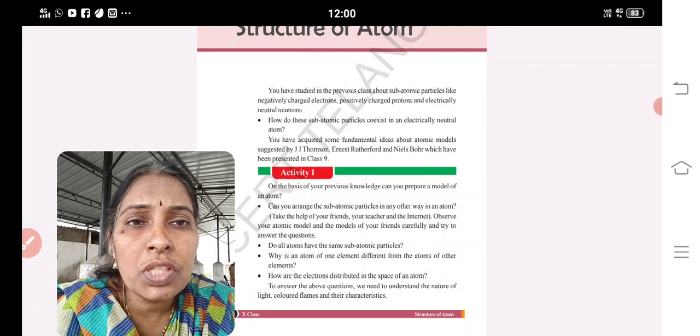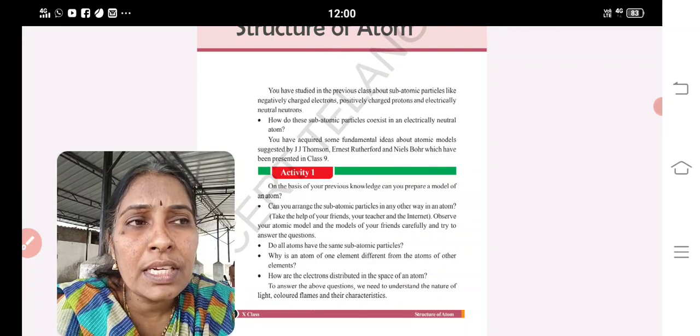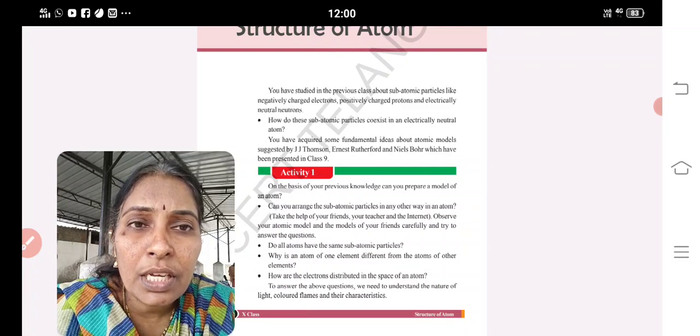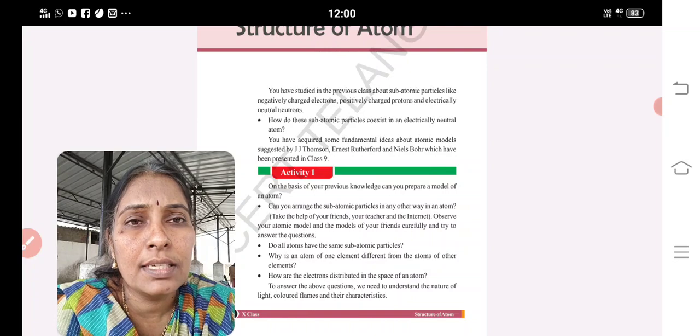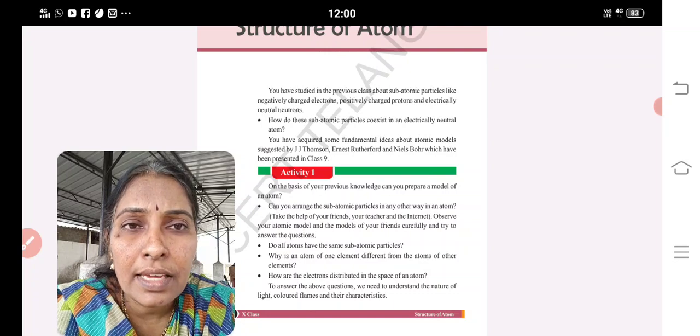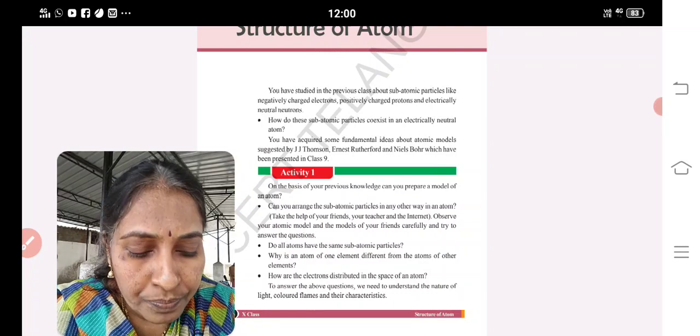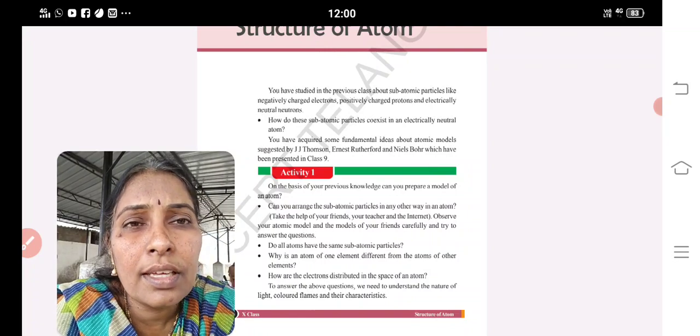Arranging three elements in a group such that the atomic weight of the middle element is the arithmetic mean of the first and last. This theory was accepted for a few years, but it could not succeed for higher mass elements or lower mass elements.